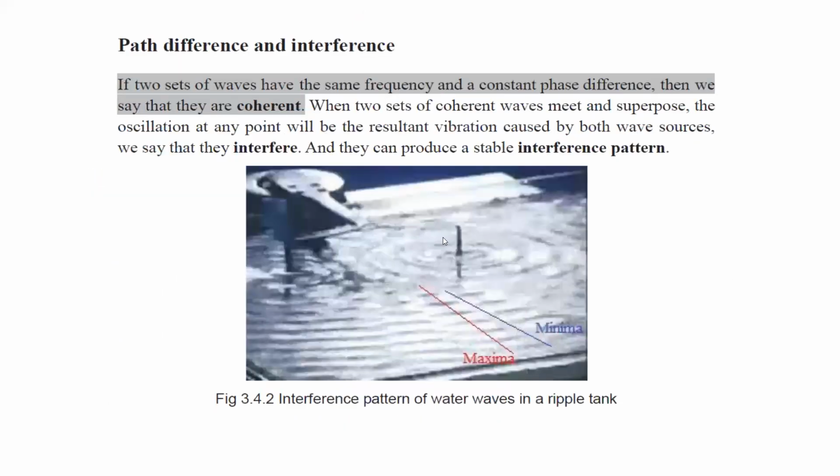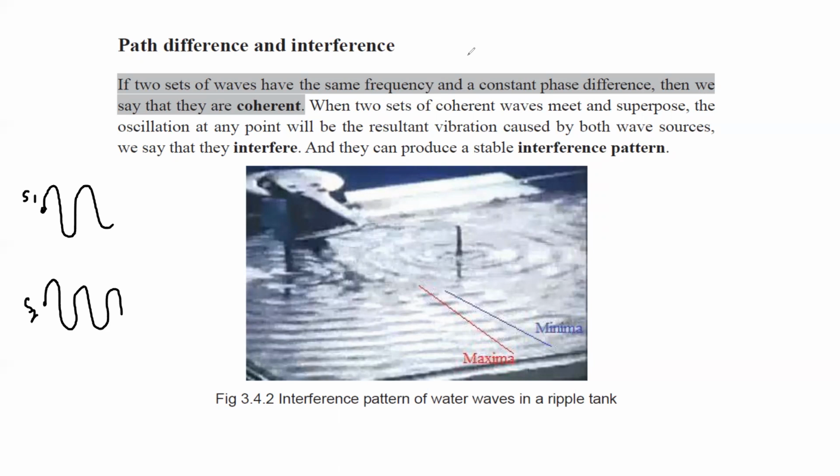So for example, what is the definition of a coherent wave? A coherent wave means two waves are produced with the same frequency and they have a constant phase difference. For example, this is source 1 and this is source 2. Every time source 1 is giving out a crest, source 2 is also giving out a crest with the same frequency. So we call these two waves coherent. Coherent waves have the same frequency and a constant phase difference between them. And when they combine with each other, they produce constructive and destructive interference.